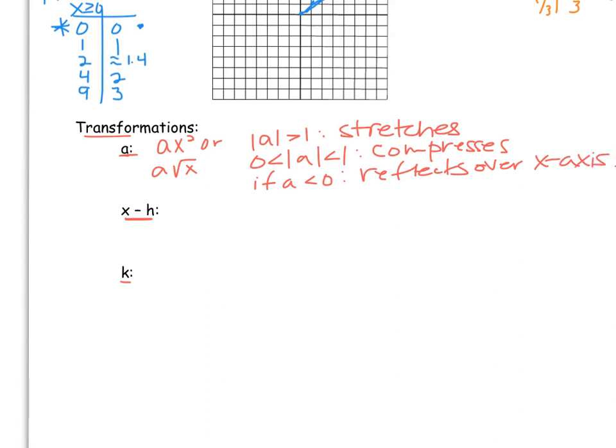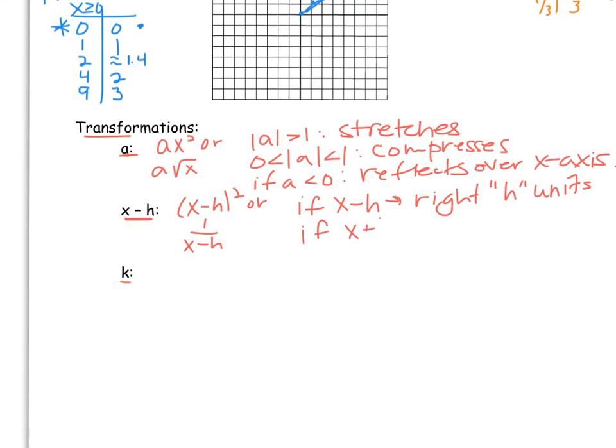If we have an x minus h, like x minus h squared, or 1 over x minus h, the h value will either move it to the right or to the left. So if it's x minus h, the graph will move to the right h units, because it always goes in the opposite direction, if you remember from vertex form in a quadratic. If it's x plus h in the formula, it'll move left that same amount.